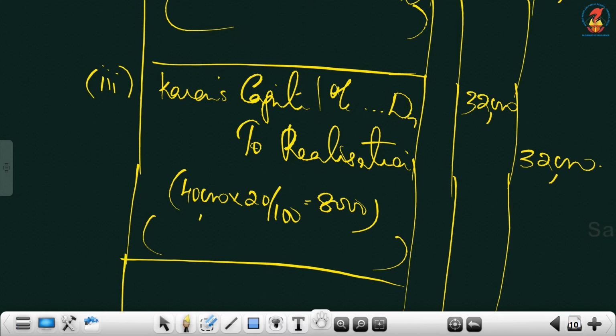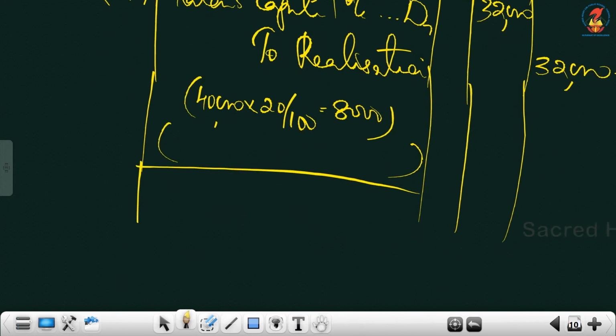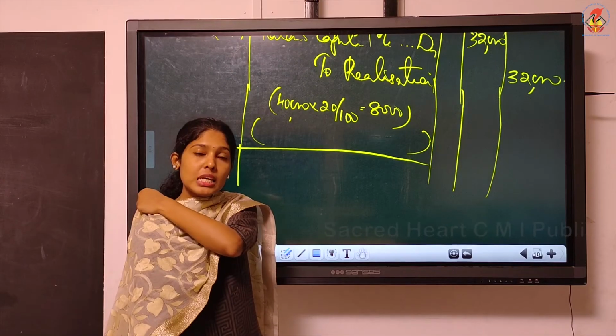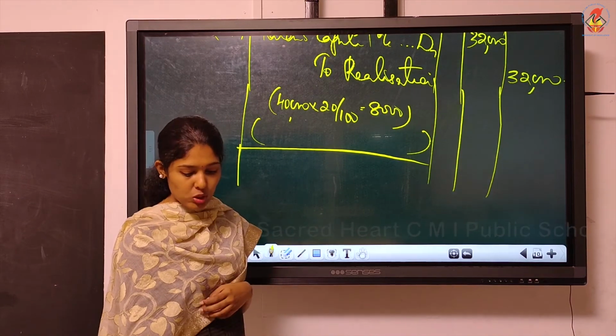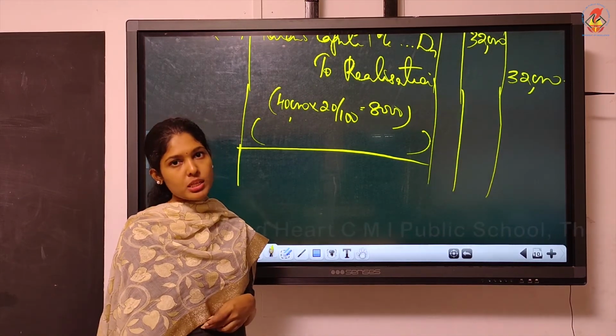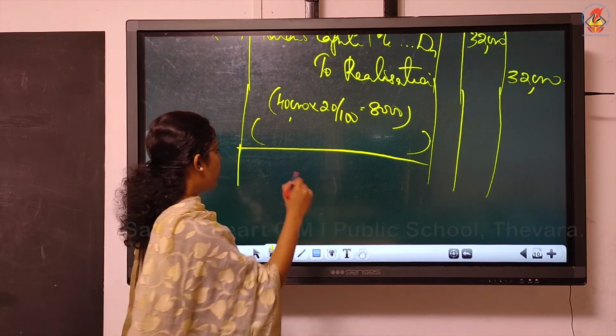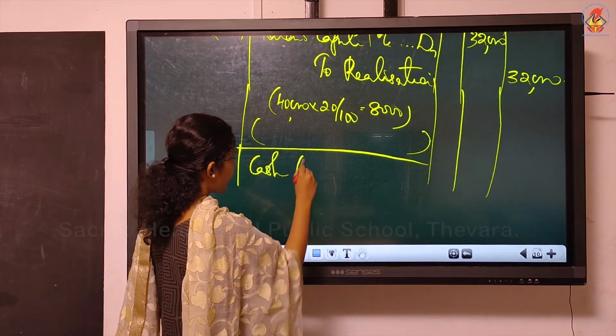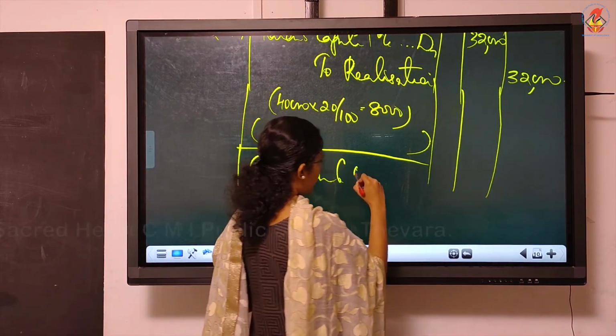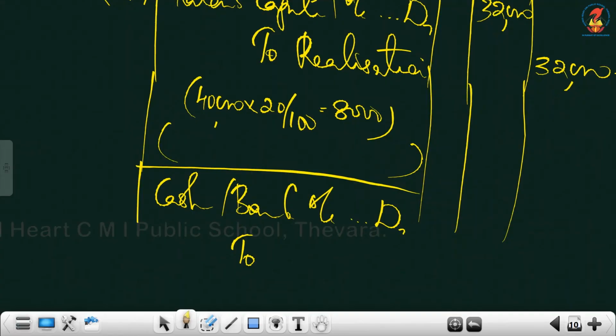Current took over stock. And the balance is sold at a profit of 30% on cost. The balance is still 40,000. It is sold at a profit of 30%. We are getting cash or bank debtor to realization.